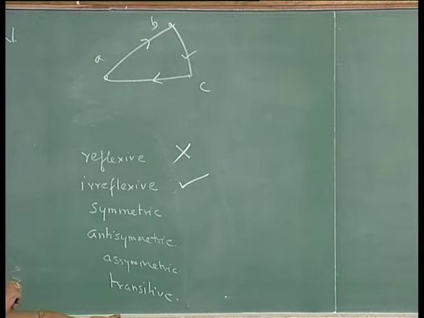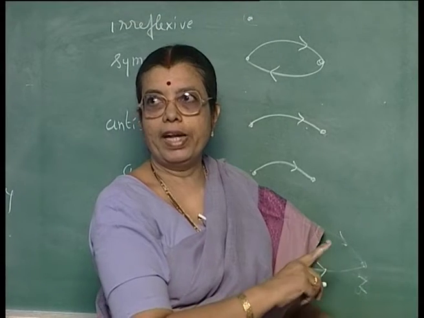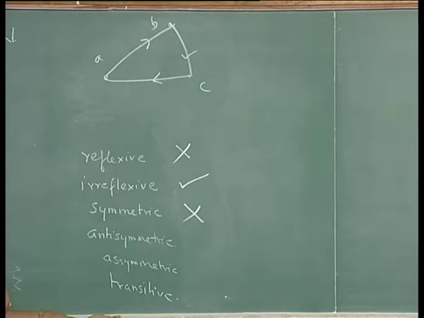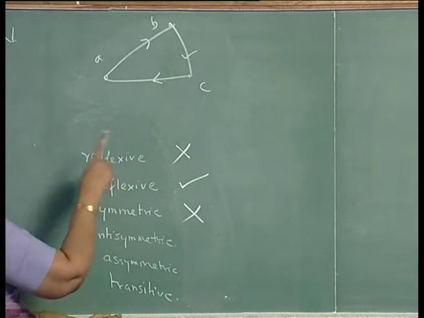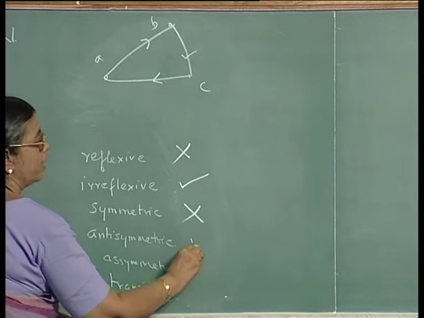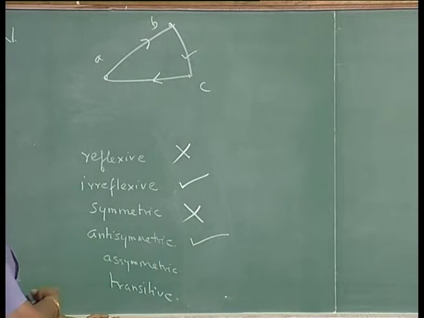Is it symmetric? Symmetric means A related to B would imply B related to A, that is not satisfied, so this is not symmetric. Is it antisymmetric? If A is related to B and B related to A together imply A is equal to B. You are having only one arc, the other way around it is not there. So, it is antisymmetric.